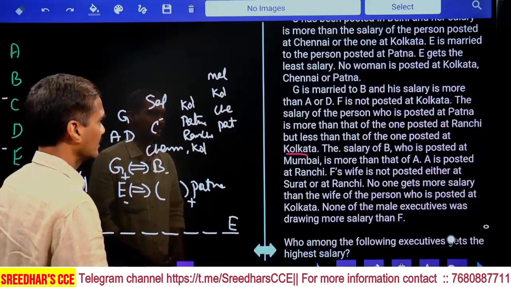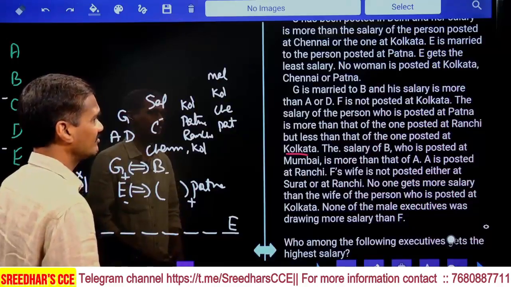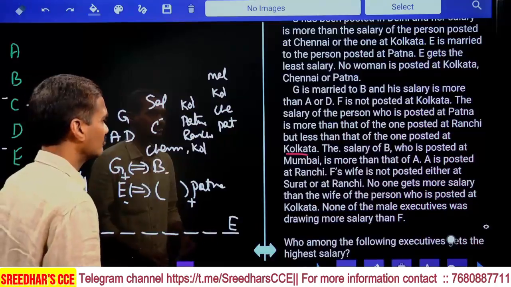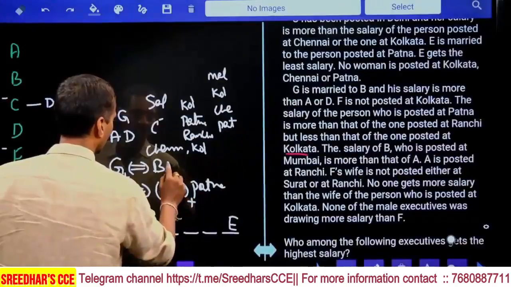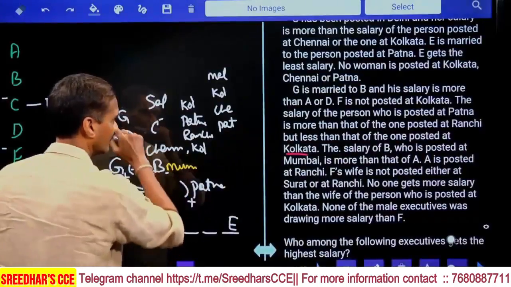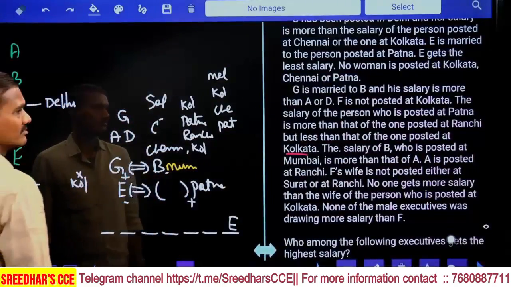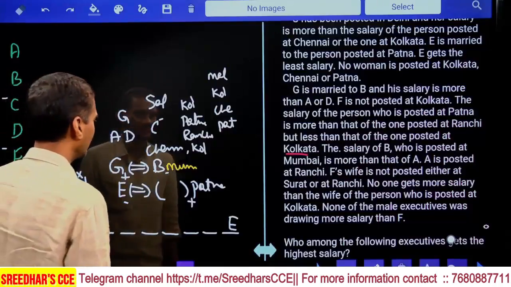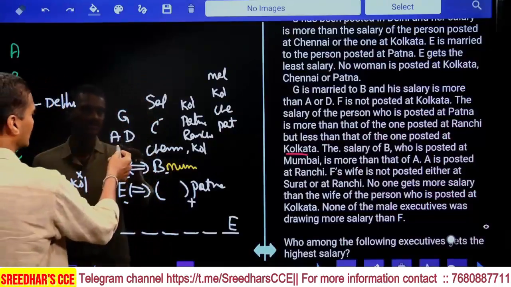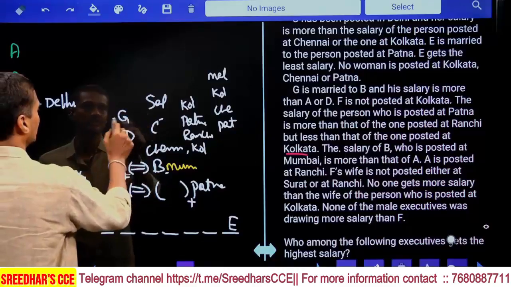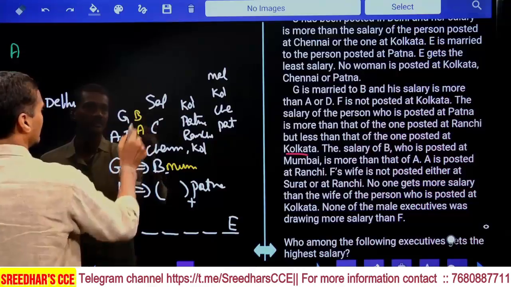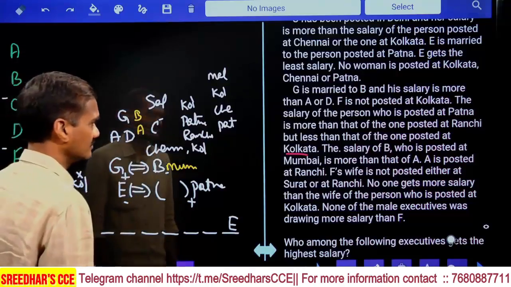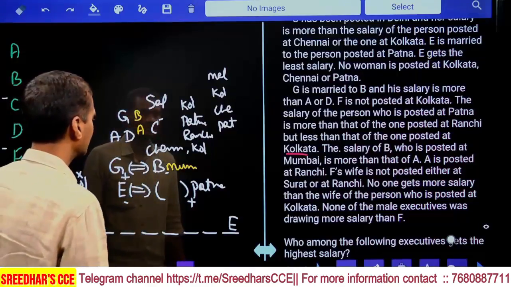And next one, the salary of B, who is posted at Mumbai. B is posted at Mumbai, and B's salary is more than A. A is posted at Ranchi.